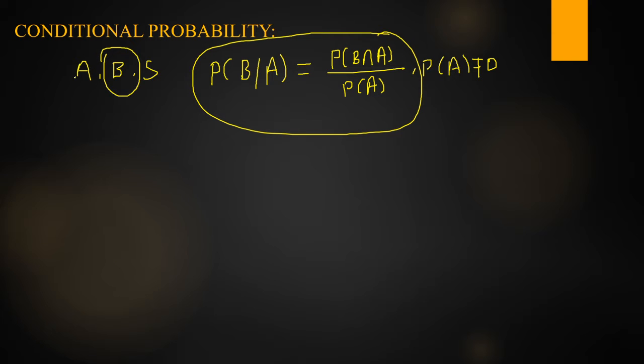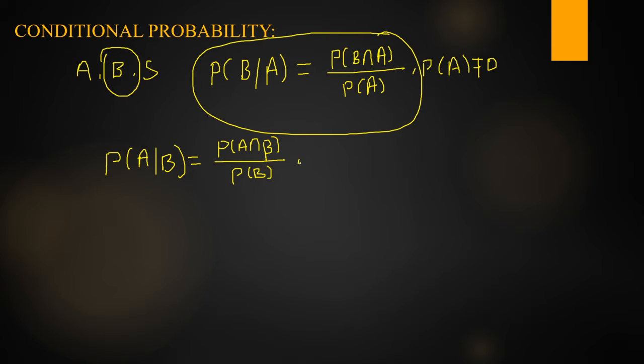Similarly, in these two events, suppose B has occurred. How to find the conditional probability of A? That is P of A given B. Already B has occurred, so this is also a conditional probability: the probability of A given B. How to define this one? It is equal to P of A intersection B by P of B. Simple definition: P of A intersection B by P of B.